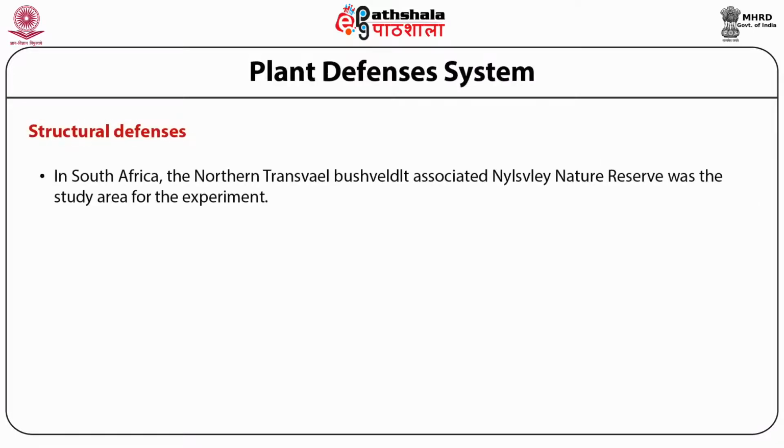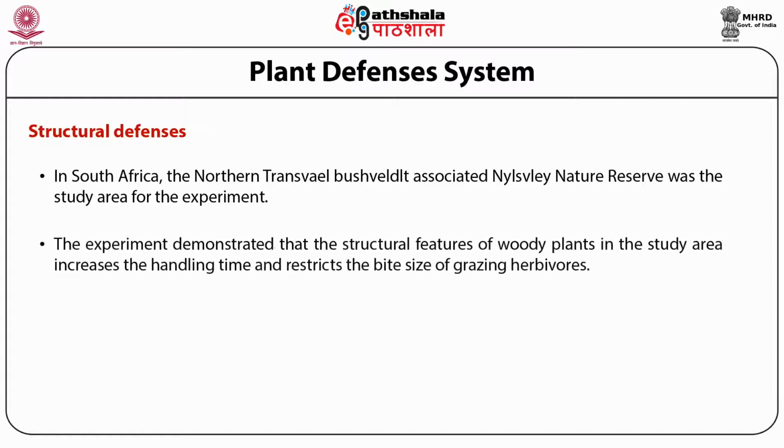In South Africa, the Northern Transvaal Bushveld, associated with the Nylsvley Nature Reserve, was the study area for the experiment. The experiment demonstrated that the structural features of woody plants in the study area increase the handling time and restrict the bite size of grazing herbivores.